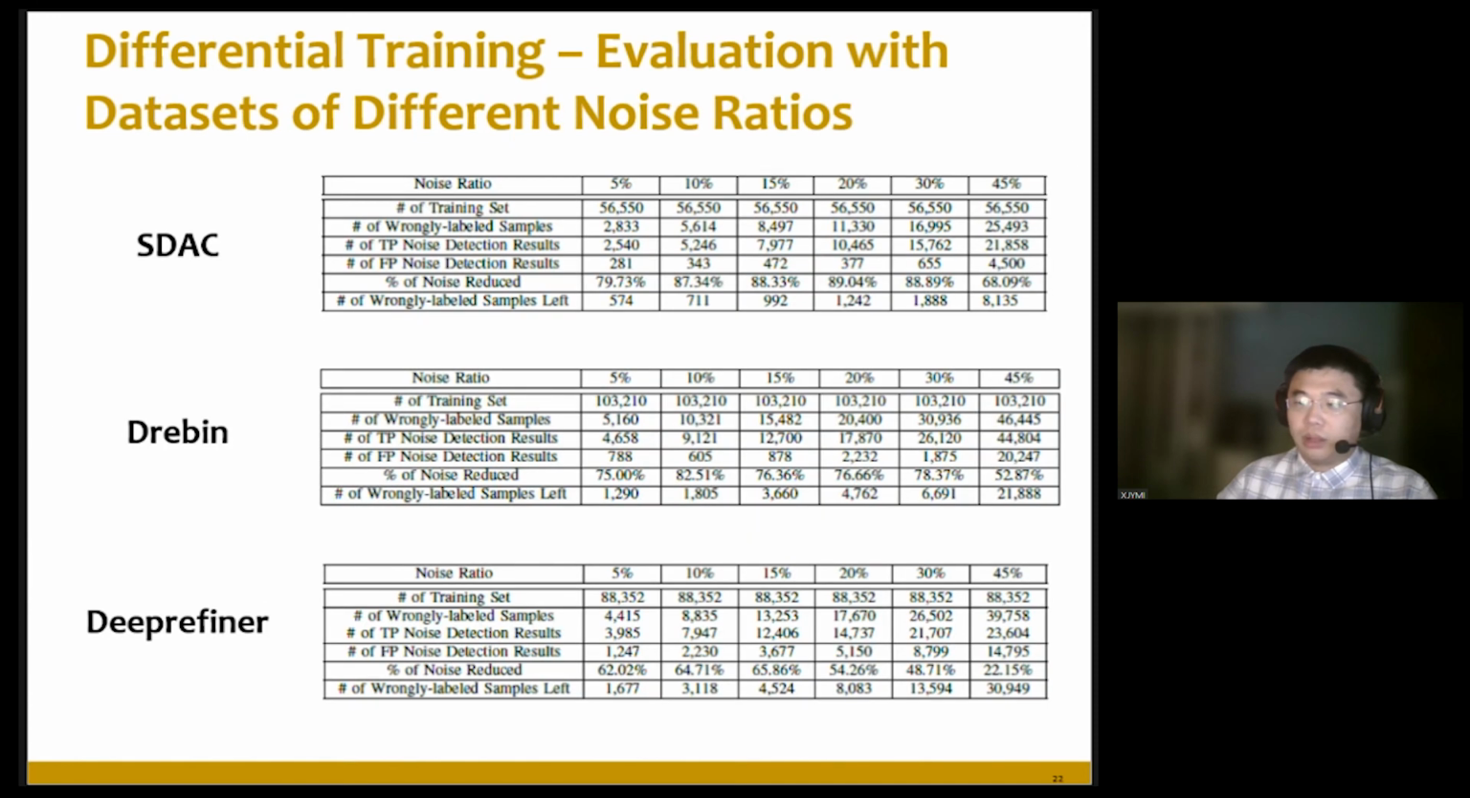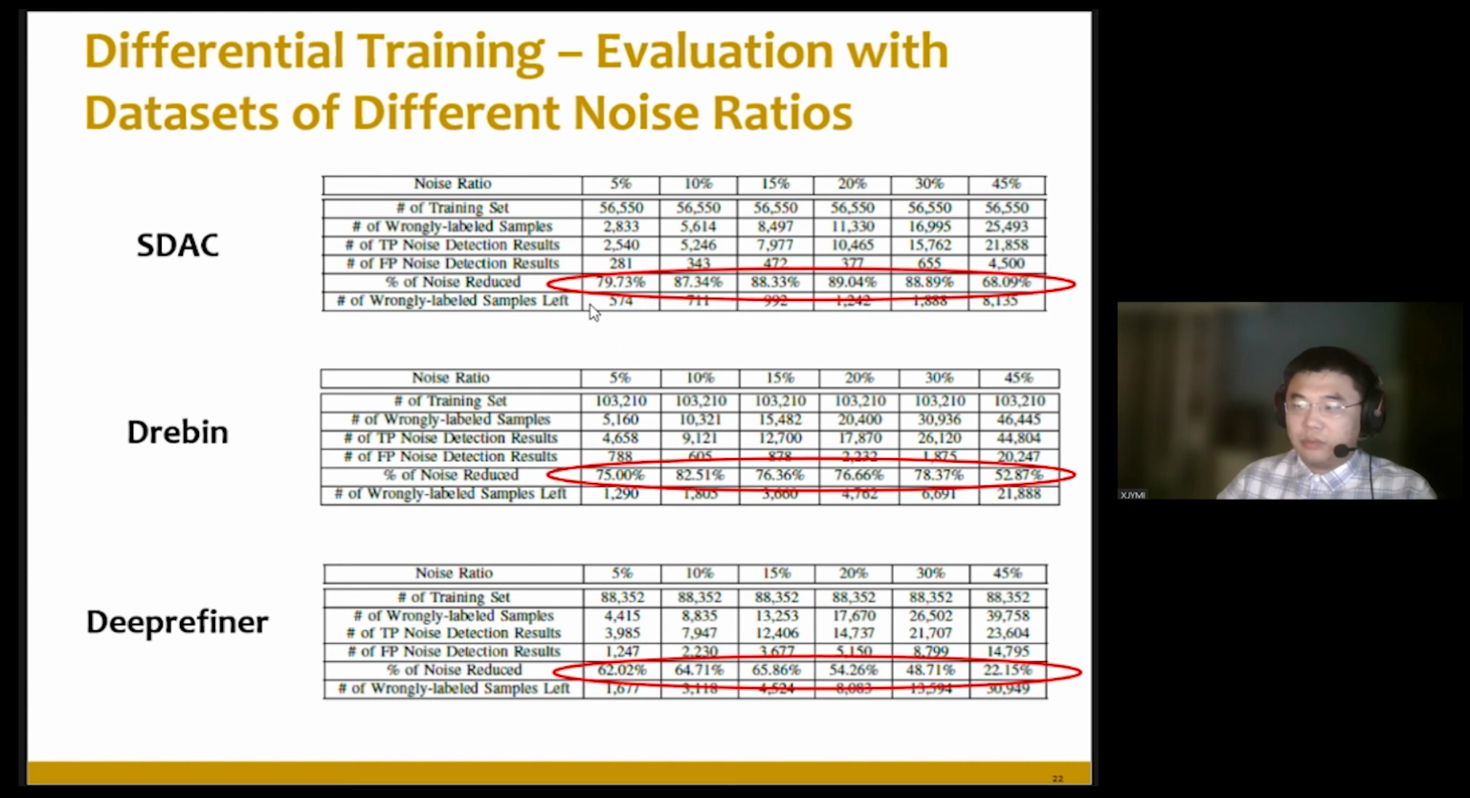Here is the evaluation result of differential training with three Android malware detection approaches when the noise ratio in the dataset has different values other than the default 10%. In all these experiments, differential training can detect a majority of the label noises, and it can not only work with different Android malware detection approaches, but also be effective with different noise ratios. Thus, it is demonstrated that differential training is in fact a generic framework for reducing label noise in Android malware detection research. That's all about it.